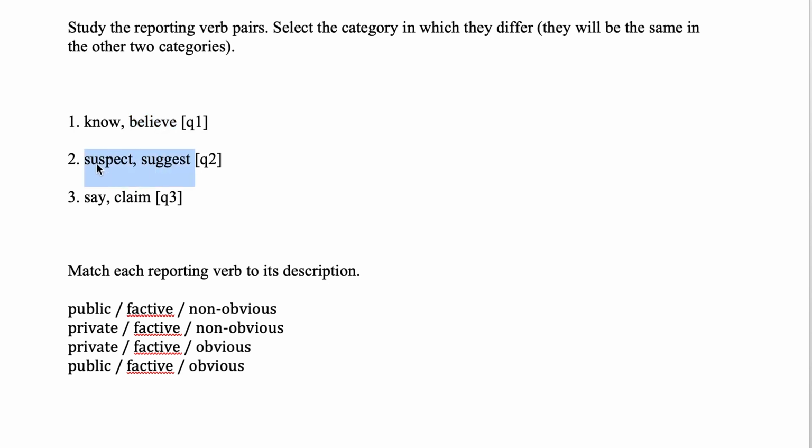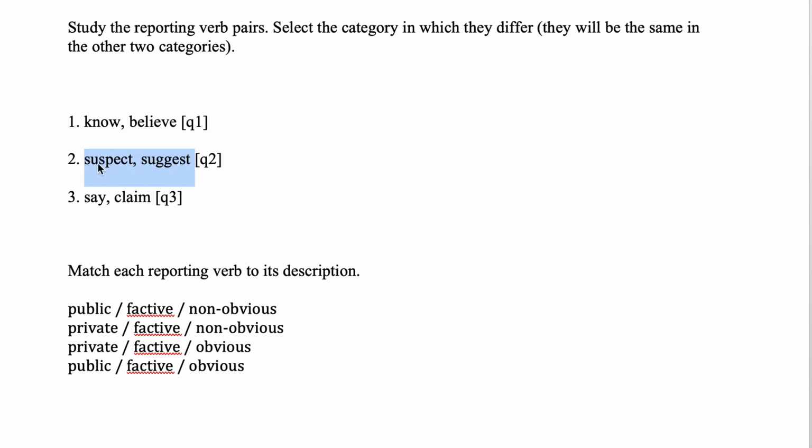Suspect and suggest. Well, let's think here. They are both non-obvious, right? If you have that suspicion or make that suggestion, the implication is that you're the first person to do it, right? If you suggest Chinese food and the next person says, yeah, Chinese food for dinner, well, that second person didn't suggest it. They kind of repeated it, right?